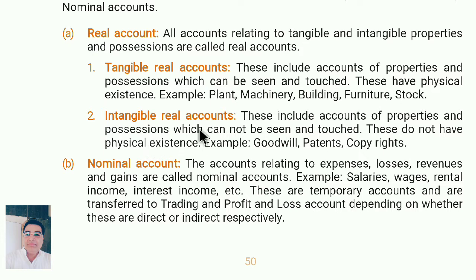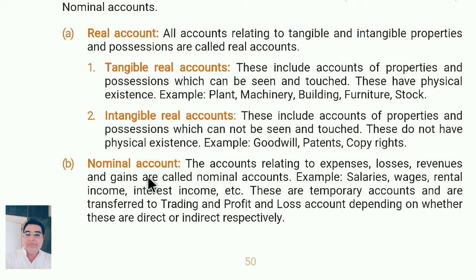Intangible real accounts. Intangible real accounts are those accounts which include a property which cannot be seen and touched. Example: goodwill, patents, copyright, etc.